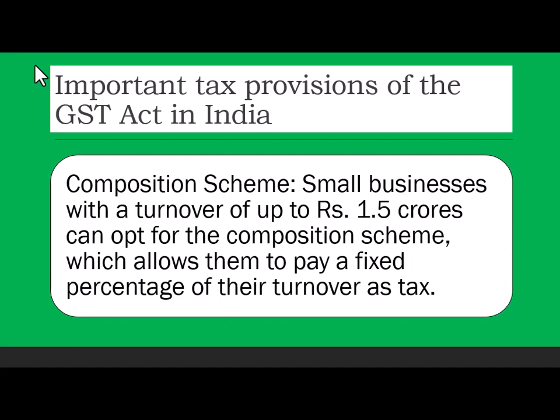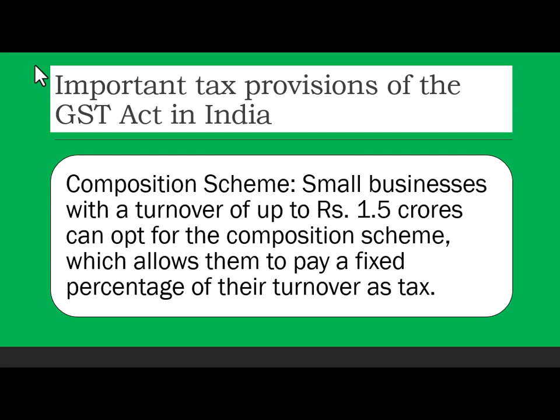Then there is a composition scheme. Small businesses with turnover of up to 1.5 crores can opt for the composition scheme, which allows them to pay a fixed percentage of their turnover as a tax. So any person who has a turnover of 1.5 crores or lower can opt for this scheme, where he can pay a lesser amount of tax. Then he will not be allowed input credit. In that case, he will lose the input tax credit.